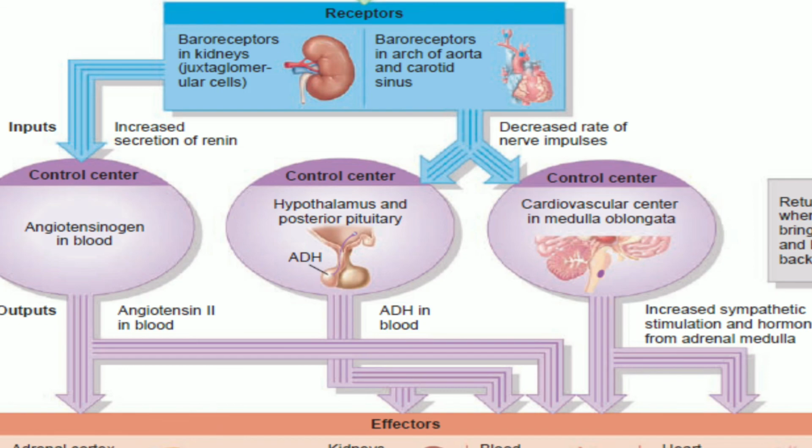So the kidneys will start secreting an increased amount of renin, which will lead to an increased concentration of angiotensin II in the blood. At the same time, the baroreceptors of the heart will decrease the rate of nervous impulses to the control centers of the hypothalamus and pituitary, and the cardiovascular centers of the medulla oblongata, which will result in the secretion of antidiuretic hormone in the blood and increased sympathetic stimulation and hormones from the adrenal medulla.